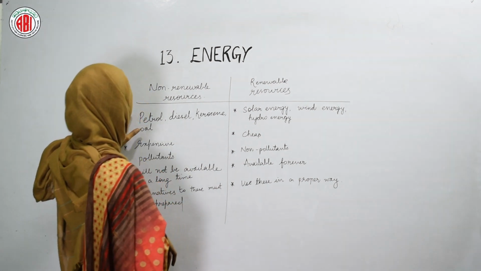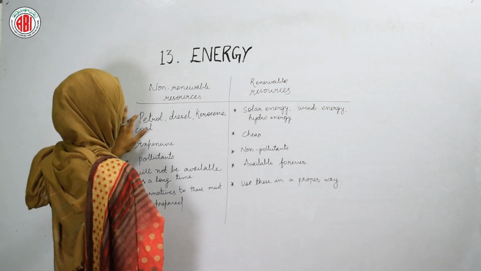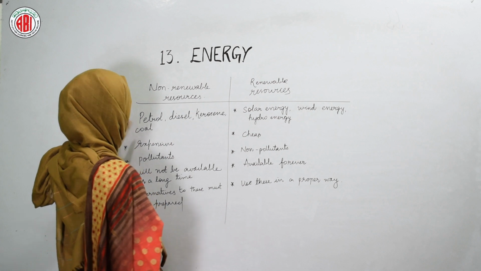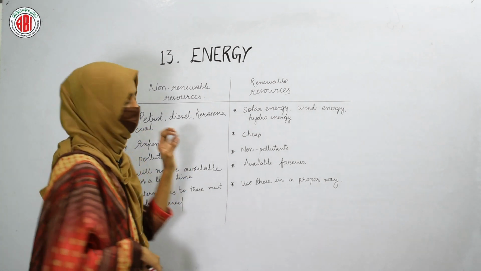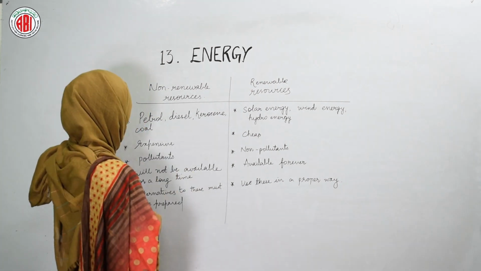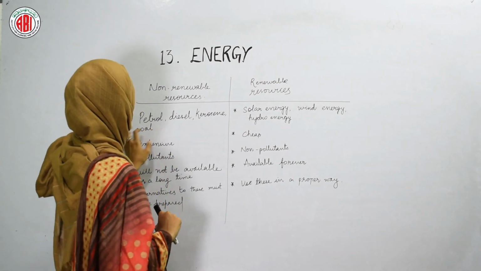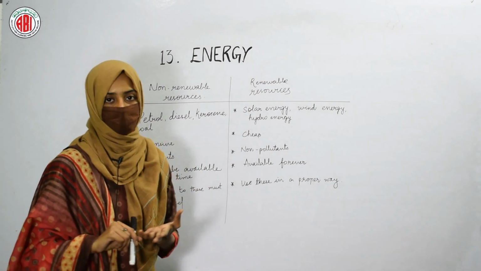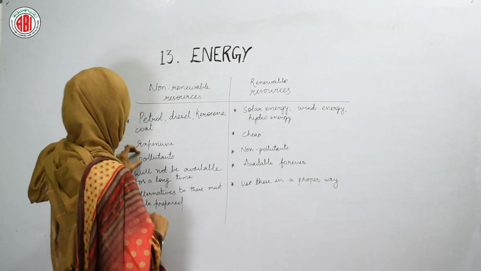Here we can take the examples like petrol, diesel, kerosene and coal. These are the different non-renewable resources. And these non-renewable resources are expensive. They are very costly and they create pollution in the environment. If we use this petrol, diesel, kerosene and coal in an excessive amount, then this leads to pollution. So they can be termed as pollutants.